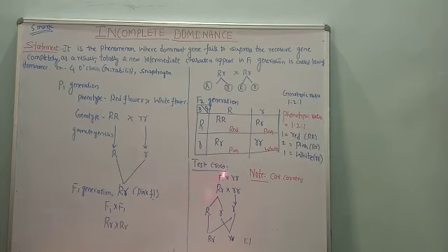Now let us go through the test cross. So test cross, how do we carry it out? According to our definition, what is a test cross? A test cross is the cross between the F1 generation and a double recessive parent. So the F1 is capital R, small r.